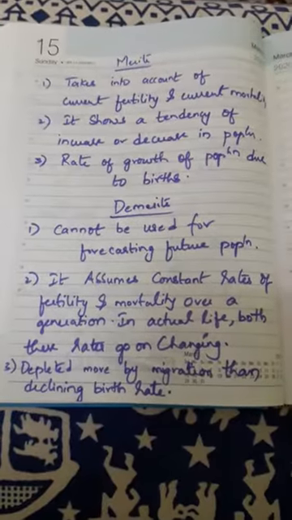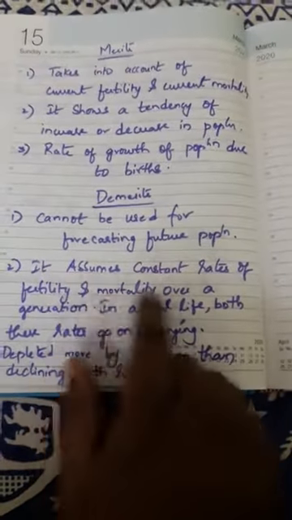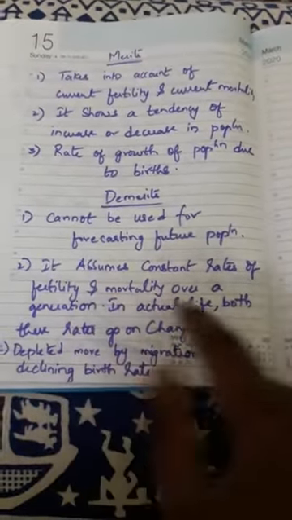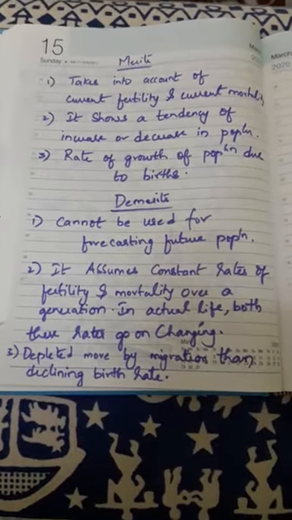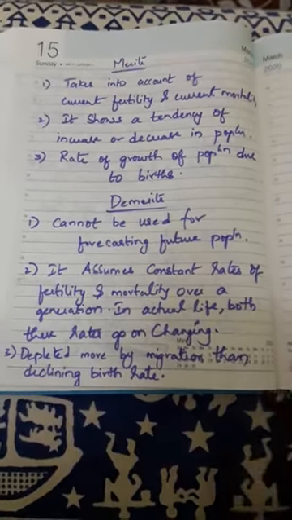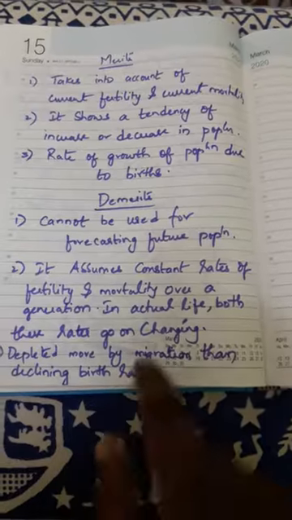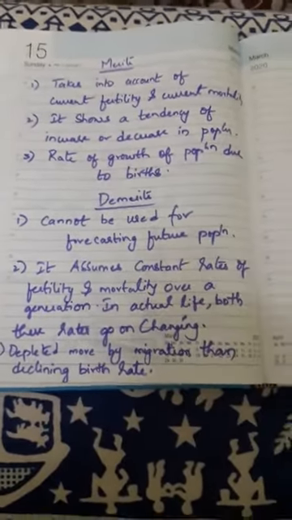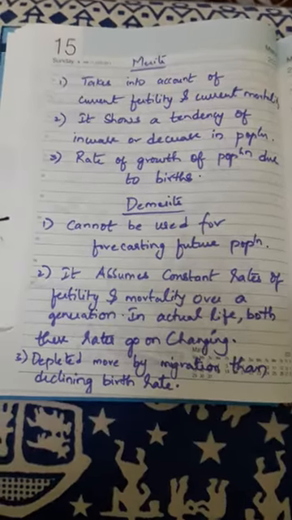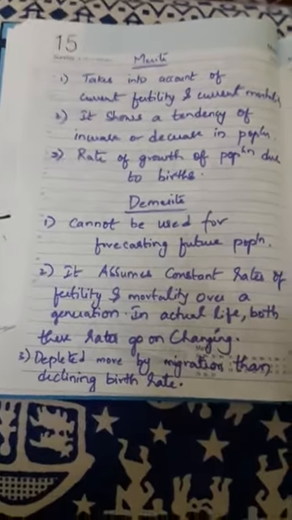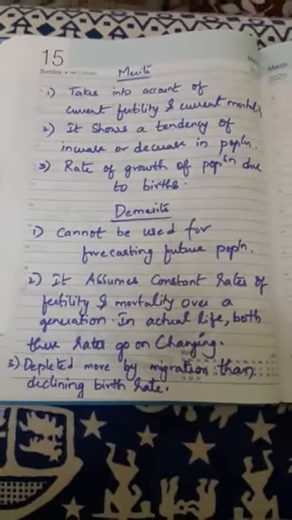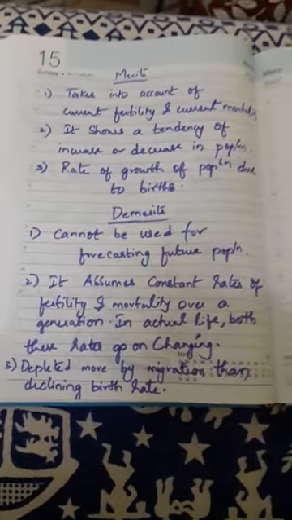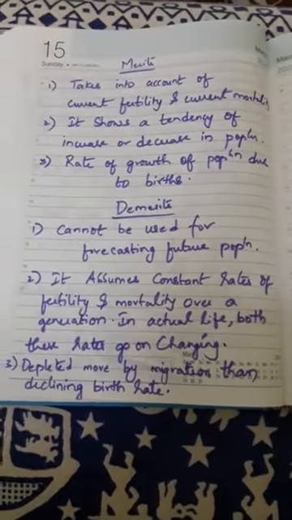When you take fertility and mortality over a generation at a constant rate, as the second point, and if we assume that, then migration or deaths remain the same. So we are depleted more by migrations than declining birth rate in the NRR method. That's why that has come under demerit.